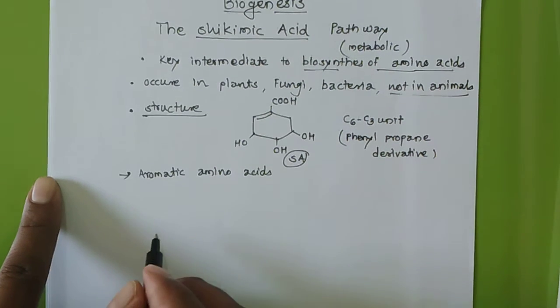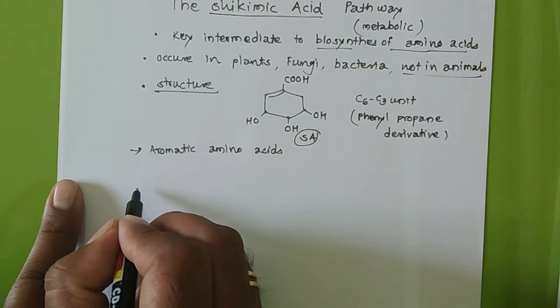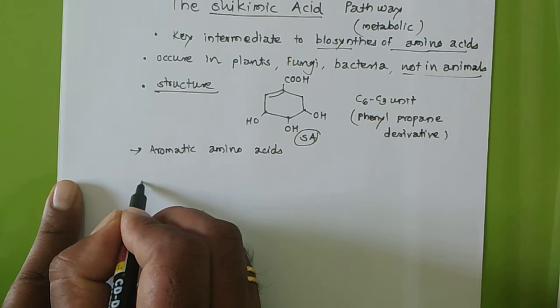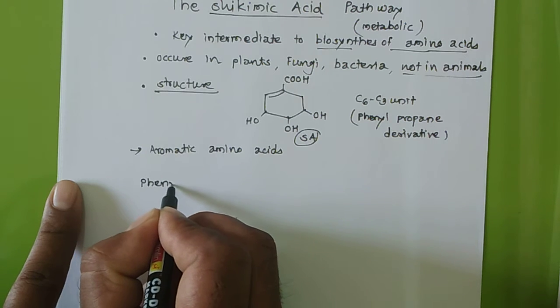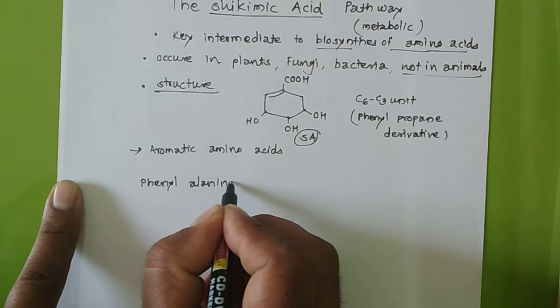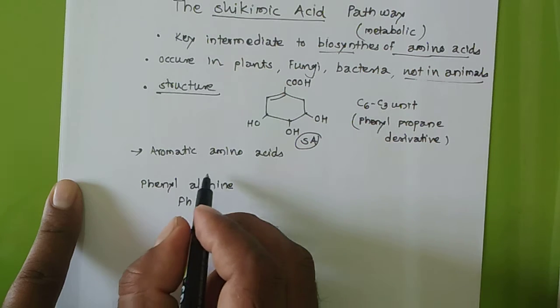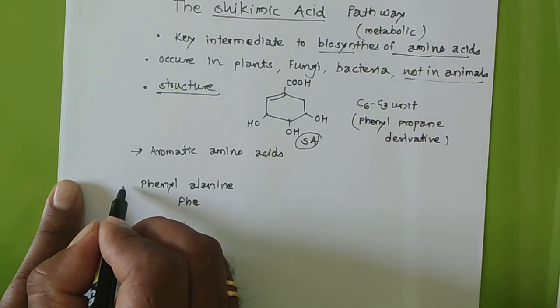Especially the first one is phenylalanine, in short PHE.